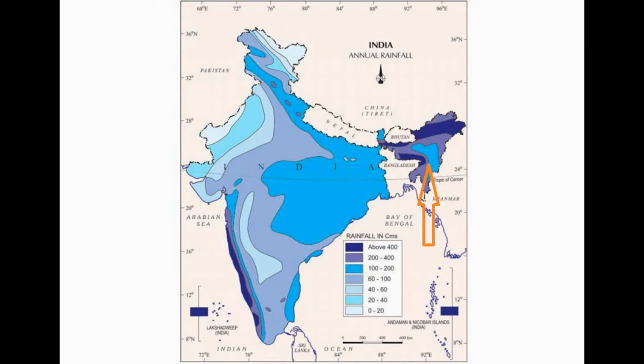But low altitude regions like Shillong, located a few kilometers north of Cherrapunji, receive just 200 centimeters of rainfall.